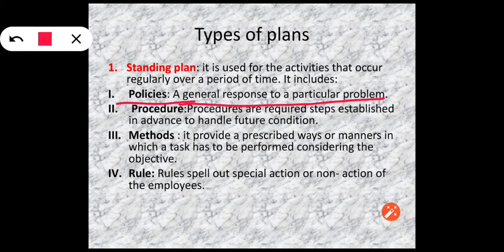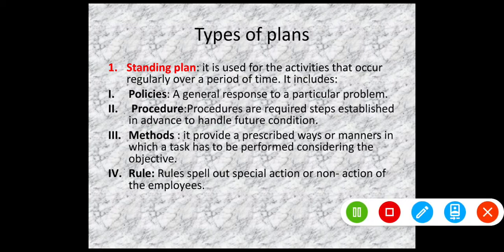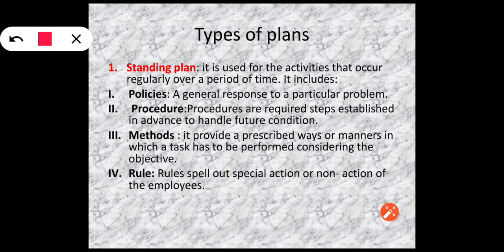Now, the second plan under the standing plan category is procedure. Now, what do you mean by procedure? Procedures are required steps established in advance to handle future conditions. We know that a business organization has to operate in a changing environment, and to operate its activity, it decides well in advance various steps that are to be taken in the future condition.